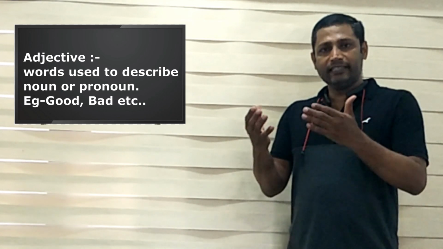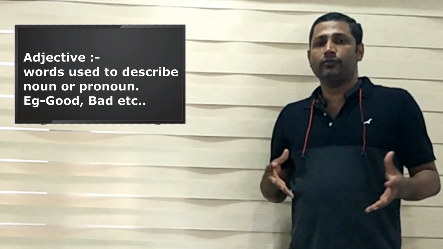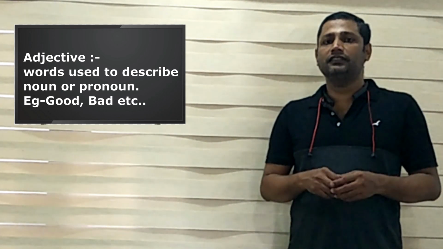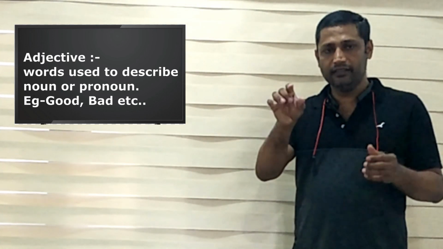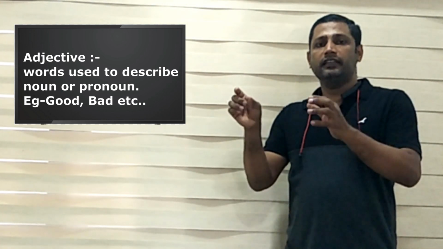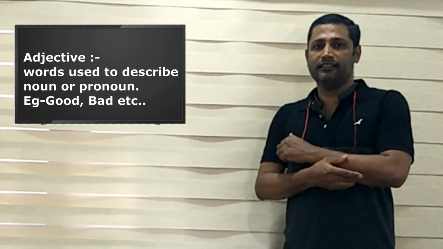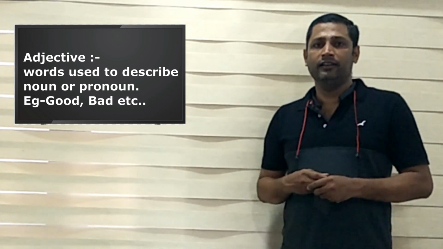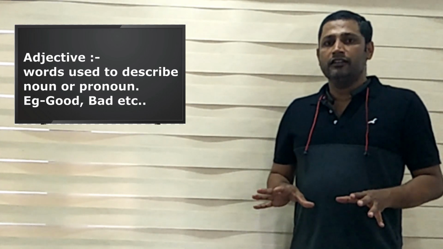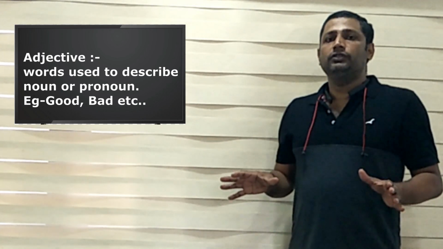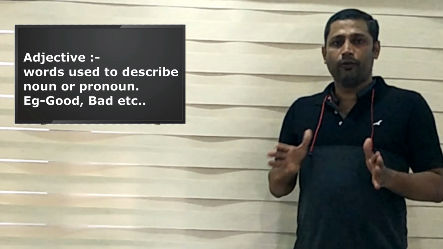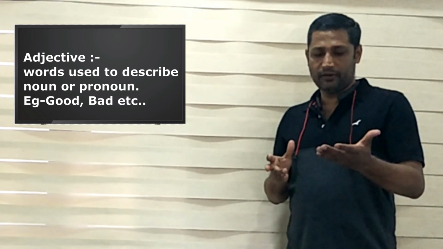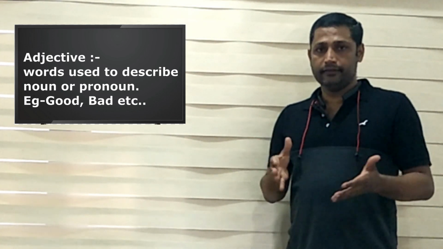Then adjective can be used with the pronoun: he is excellent. So excellent is used with the pronoun he. We got examples like good or bad.